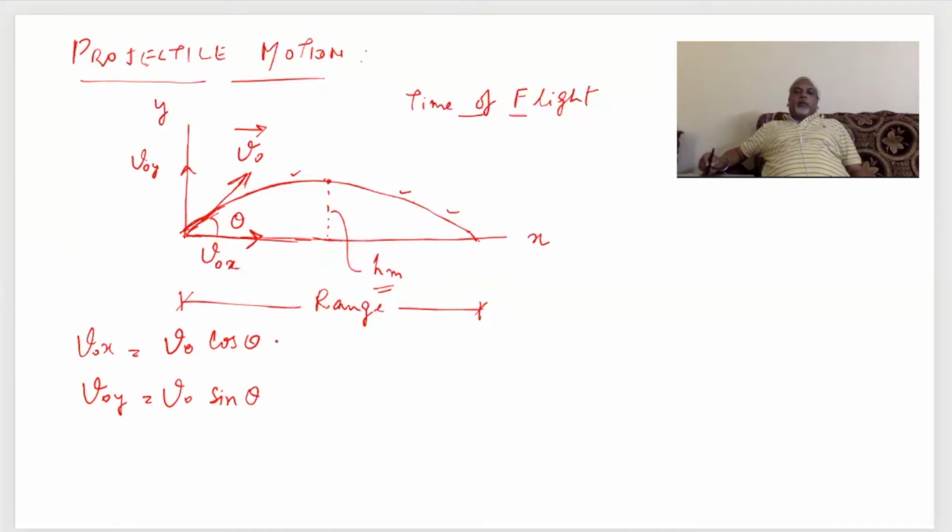Now you see the motion of this V0x. It is having a horizontal motion. What about V0y? V0y goes up and then goes down.